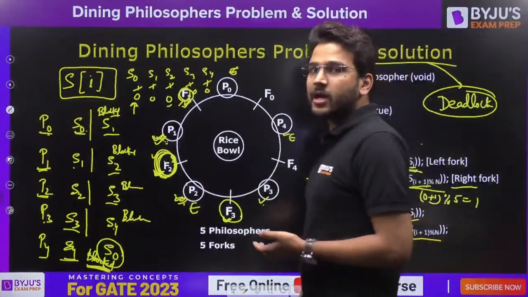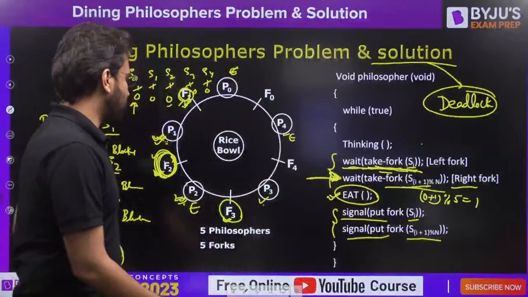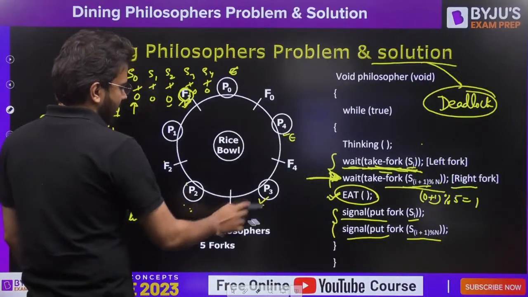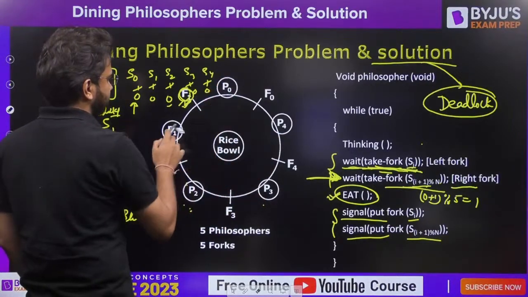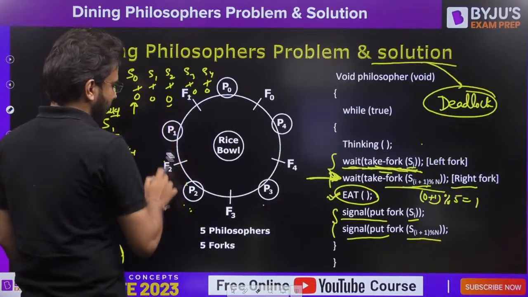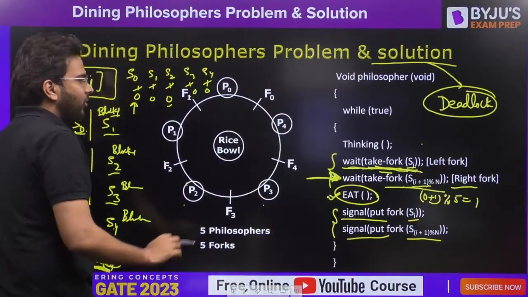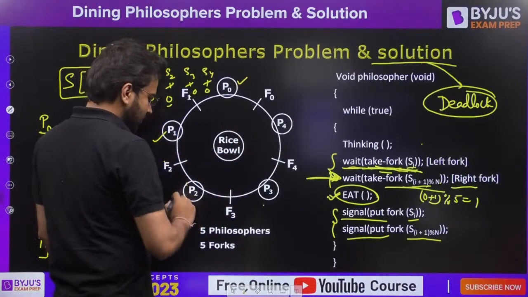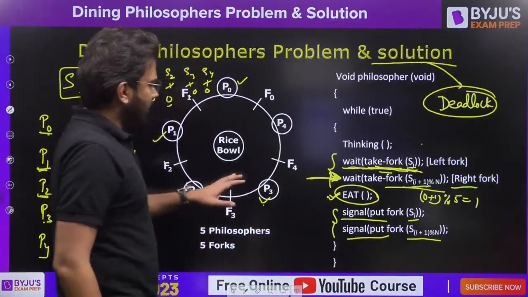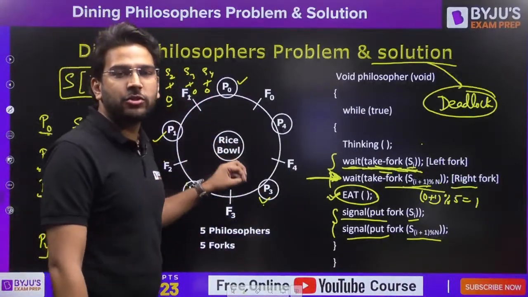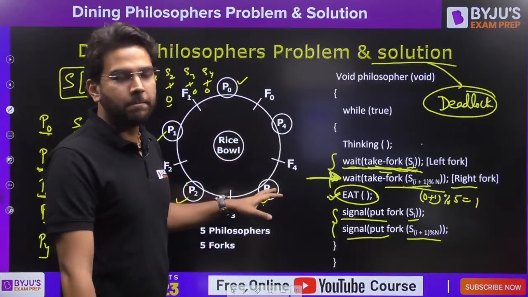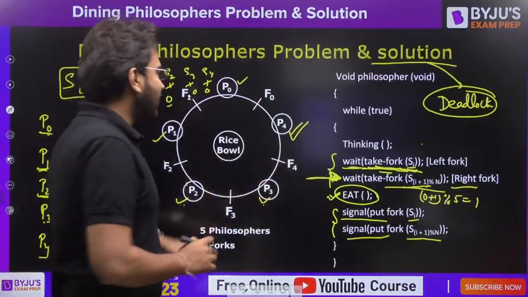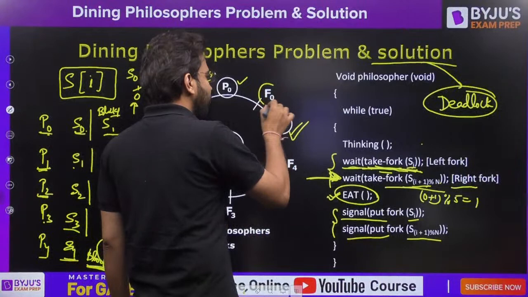This is another solution. There is one more solution. Let's talk about that now. There is one more solution, and that solution is what we are going to do here now. We have P0 philosopher, we have P1 philosopher, P2 philosopher, P3 philosopher. Let's say these 4 philosophers will first pick their left fork and then the right fork. But the last philosopher which we are having, that is P4, that will pick first its right fork and then